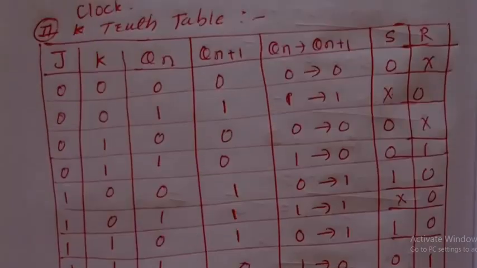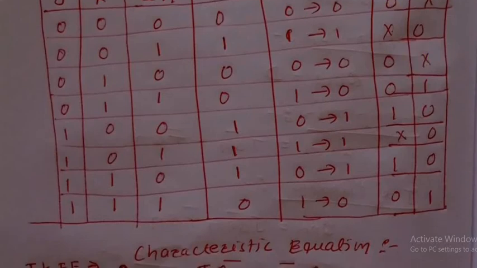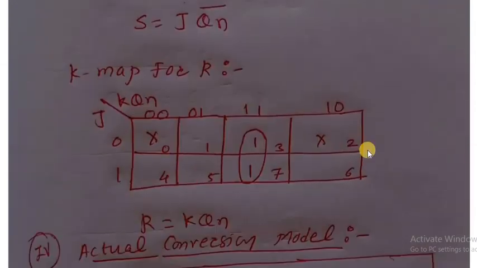By considering the 3 variable k-map, put all these things in the k-map.